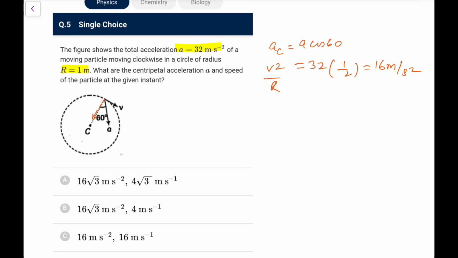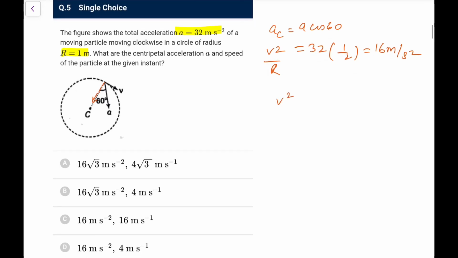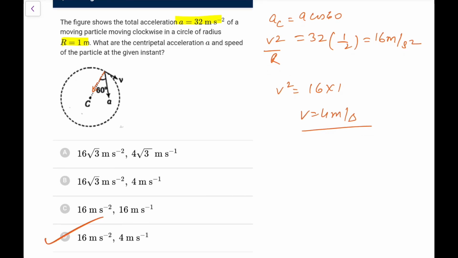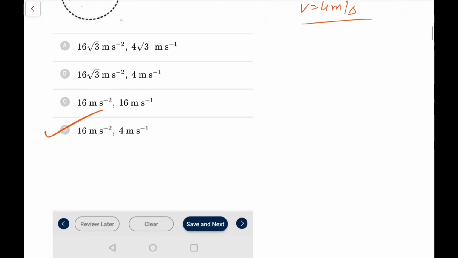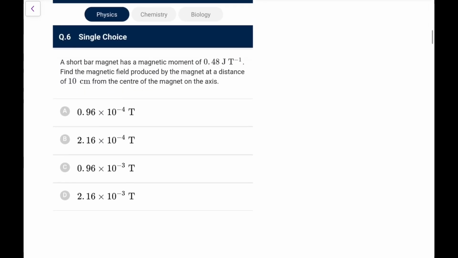So AC is 16 first of all, and we will get v square as 16 into 1, so v is equal to 4 meter per second. So that is option number D that we can take out for this question number 5. So this is D.